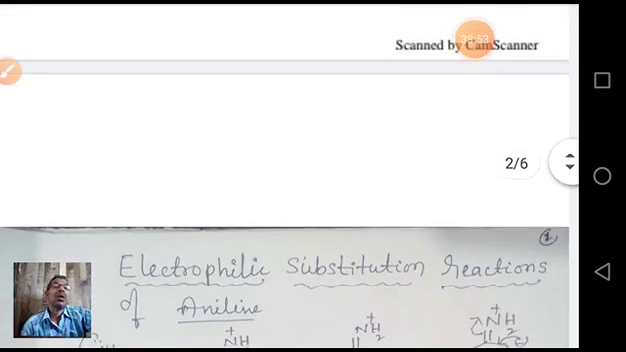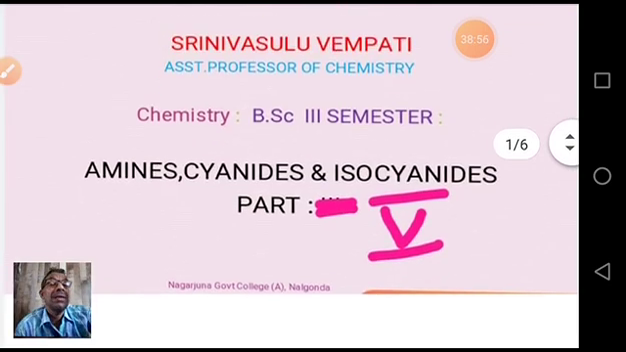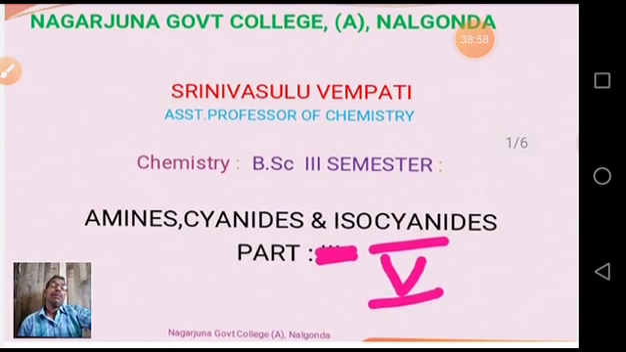Electrophilic substitution reactions. Benzene and aniline, because of having an electron releasing plus M effect group like amine, aniline is reactive towards electrophilic reagents. It easily undergoes electrophilic substitution reactions. When we compare the rates of reaction of benzene and aniline, aniline reacts much faster than benzene due to this plus M effect. This amino group acts as an ortho-para director.